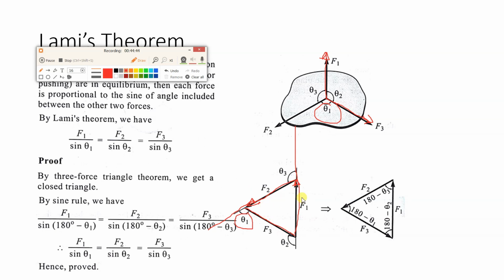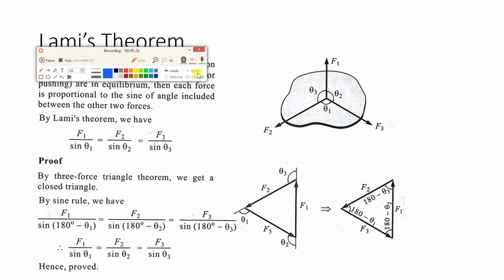So we have drawn the force polygon. Here it will be a triangle. We have shown all the angles. The angle between F1 and F3: here you can see F1 is vertical, so the angle between this vertical and F3 is theta 2. Same has been shown over here. So you have to show all the angles. What will be this inside angle? It will be 180 minus theta 1. Similarly, this total is 180, so this angle will be 180 minus theta 3. And the last angle, this total is 180, so 180 minus theta 2.